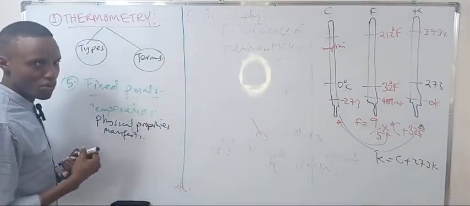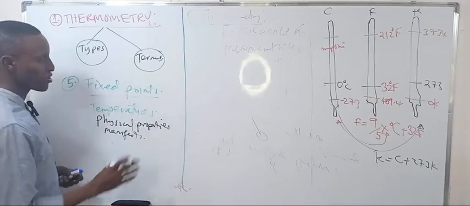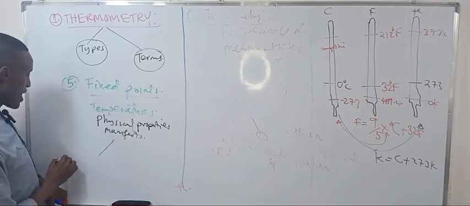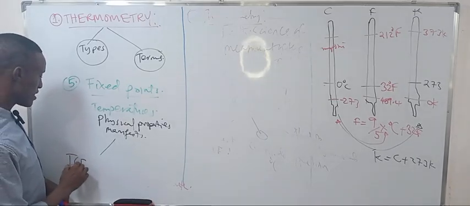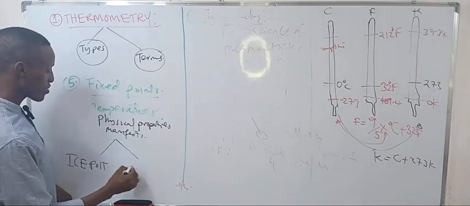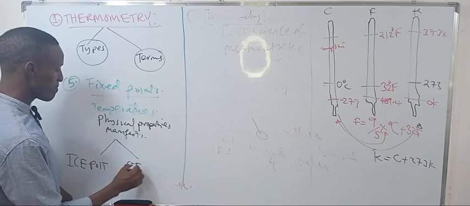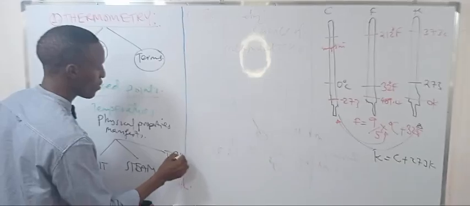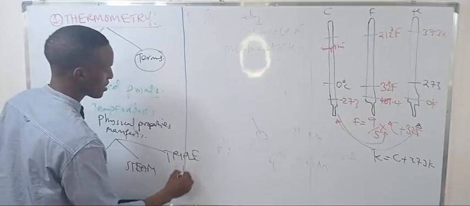Talking about the fixed points, we have three fixed points here. One is the ice point. The other is the steam point. And the third is the triple point.